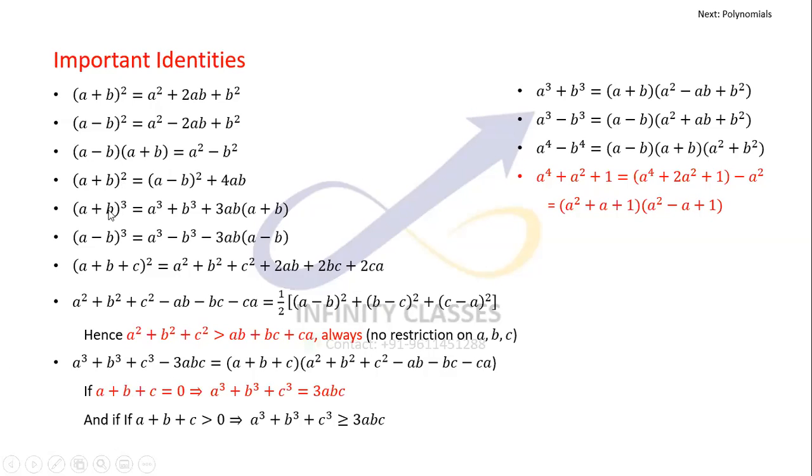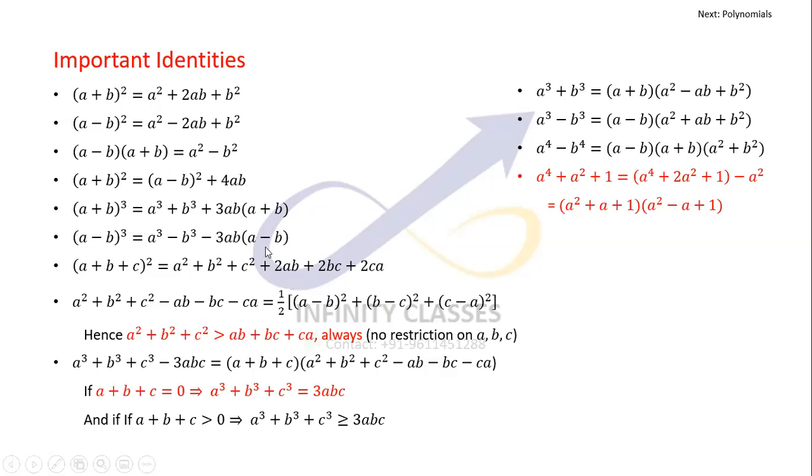Something similar happens for a plus b whole cube and a minus b whole cube as well. For a plus b whole cube, it is a cube plus b cube plus 3ab, a plus b. But when plus b is replaced by minus b everywhere in this identity, you get a cube minus b cube, plus 3a minus b, which is minus 3ab, into a minus b. Make sense? Okay.